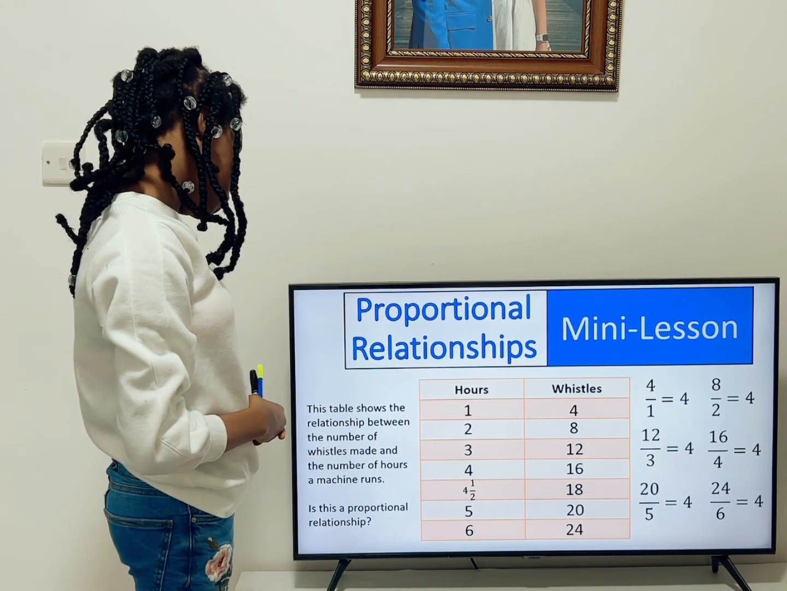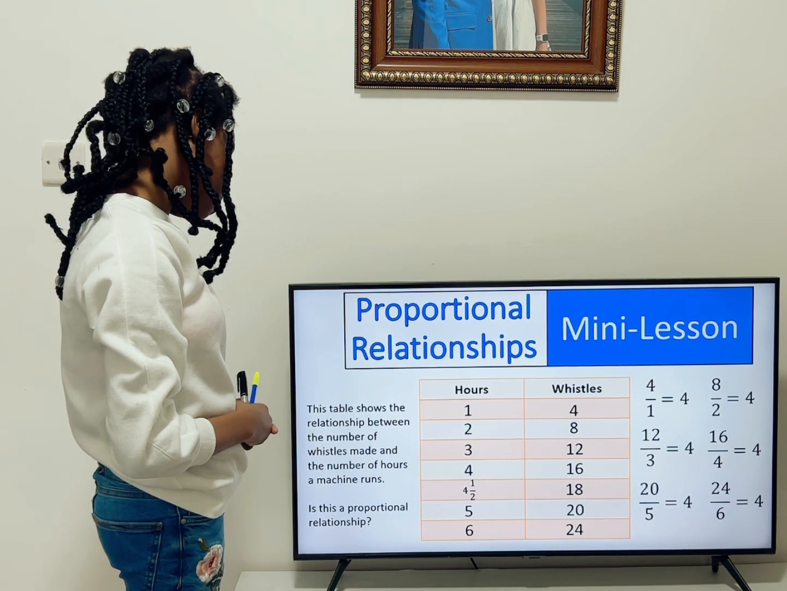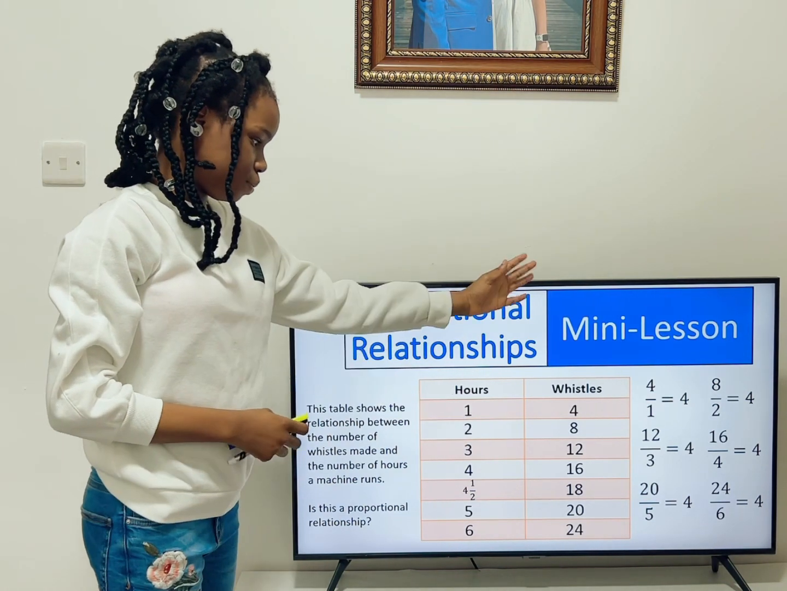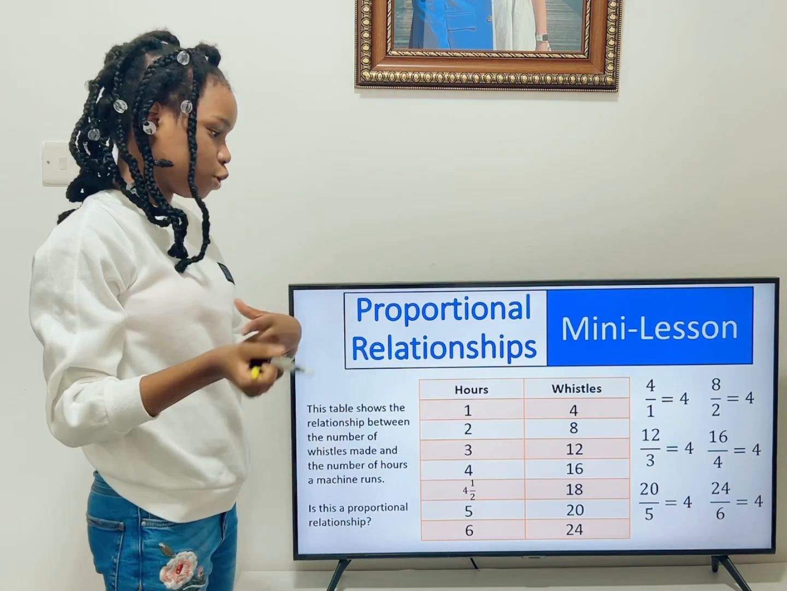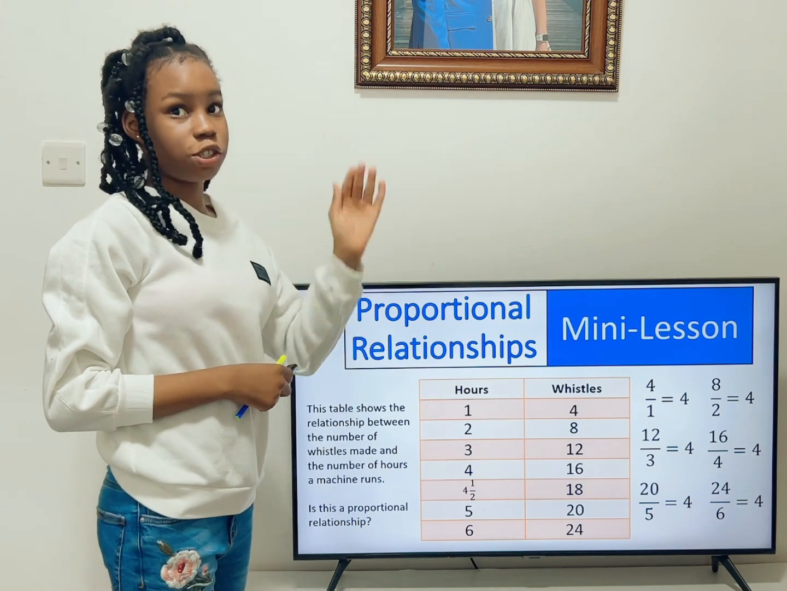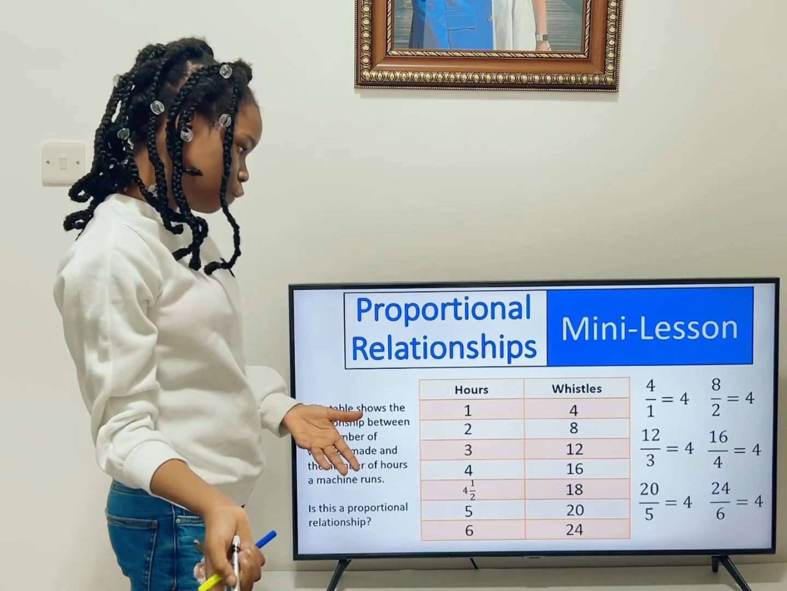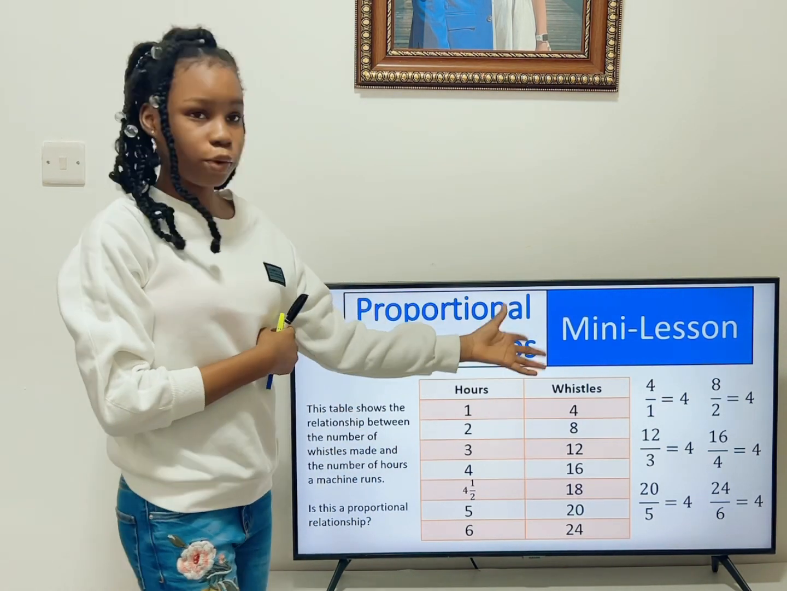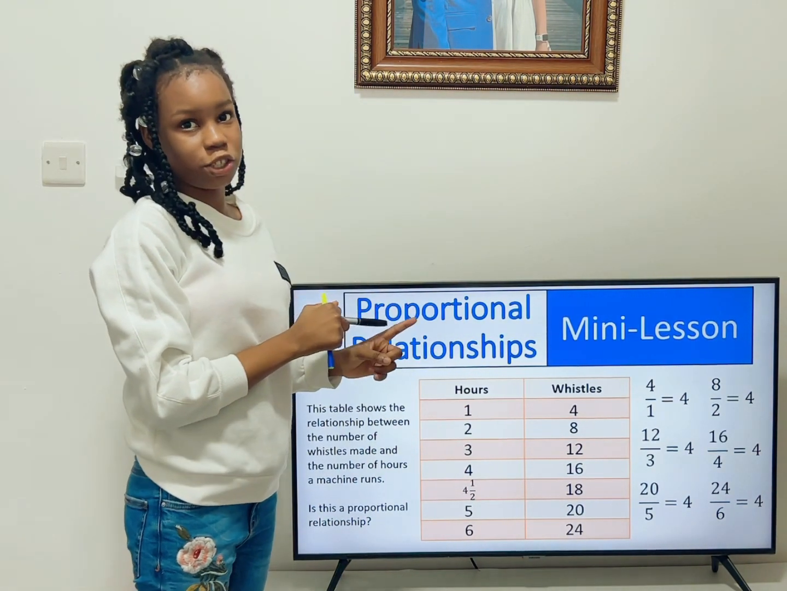Now we have another question here. This table shows the relationship between the number of whistles made and the number of hours a machine runs. Is this a proportional relationship? They're asking us. So we have the number of whistles made in an hour, which is basically whistles divided by hours. Now they already gave us the answer this time. We don't have to multiply, we just divide straight away. So we have 4 over 1, which will just give us 4. Same thing as 8 over 2, 4, and as you can see, all of these numbers give us the same answer, 4, which means this is also a proportional relationship.